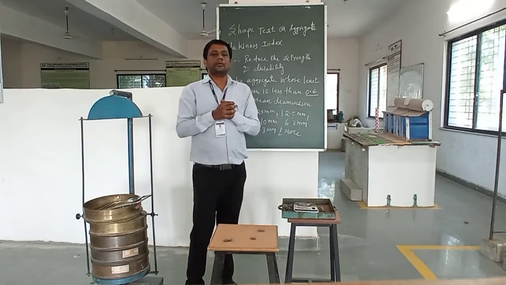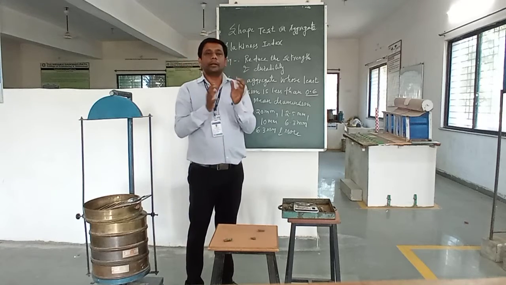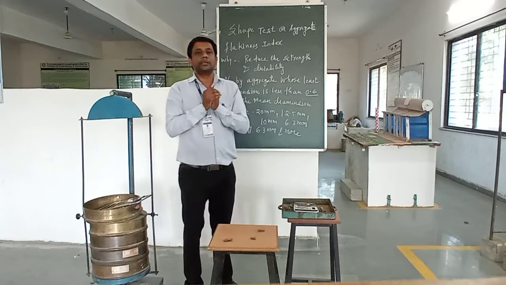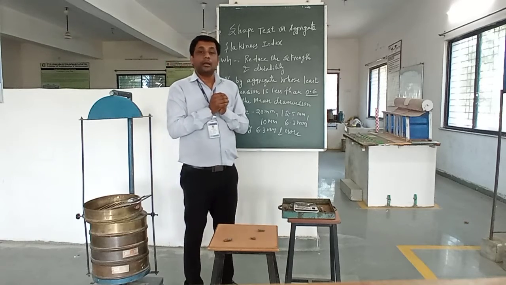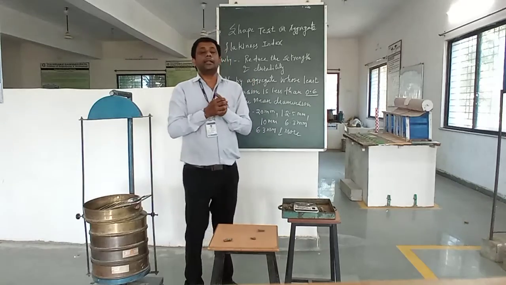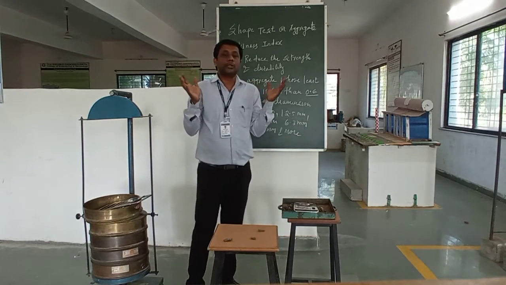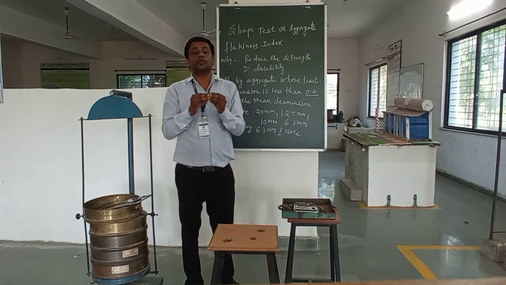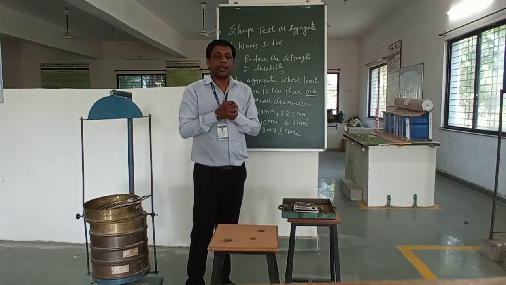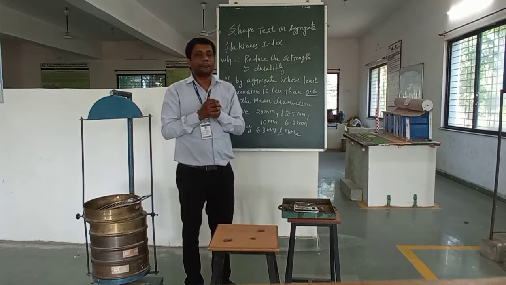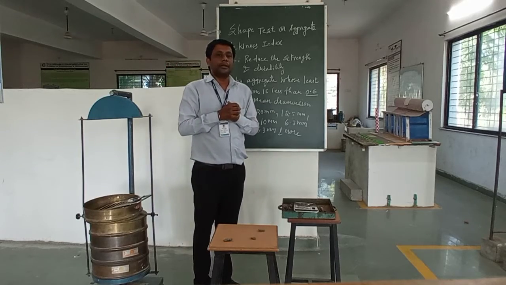In that case, we will get proper binding between the material, and it will not affect the mix design or the durability of the material. But if your material is flaky or elongated, due to the impact loading it will break into a number of small pieces, which will reduce the strength and durability. So there should not be a reduction in the strength and durability of the material.